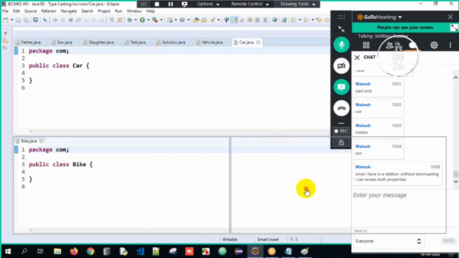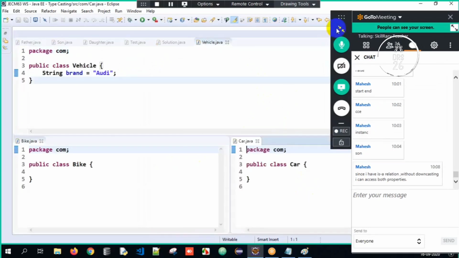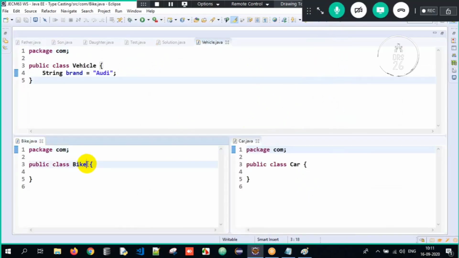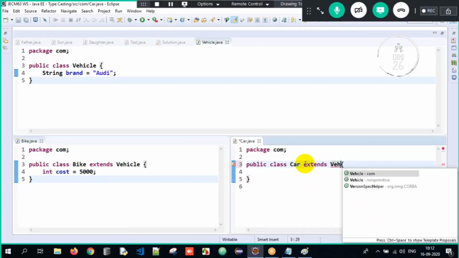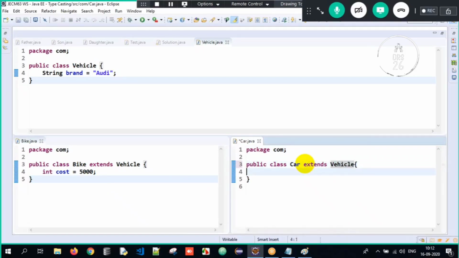How do I achieve an is-a relationship over here? It's very simple. Sir, I have to write extends vehicle. After vehicle, bike is having a property called cost initialized to 5,000. The cost of the bike is, imagine, $5,000. And car extends vehicle, and this is having a property called fuel initialized to petrol here.